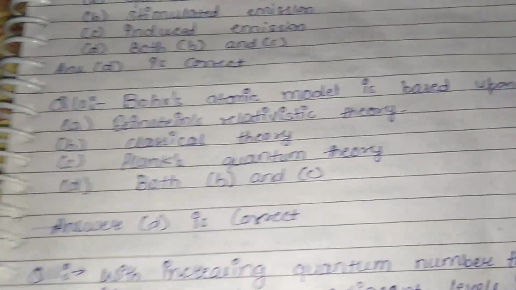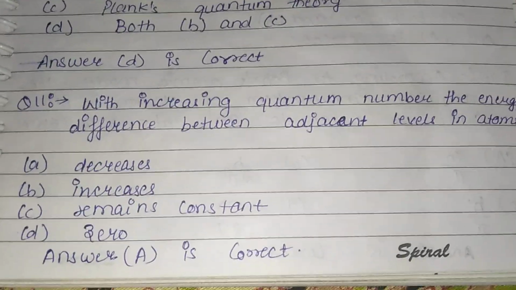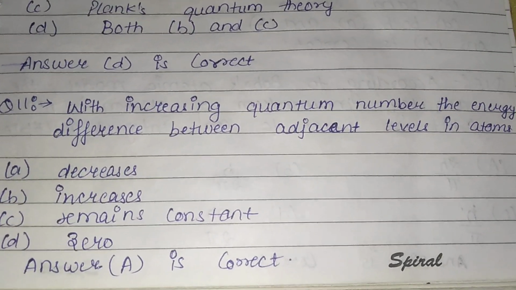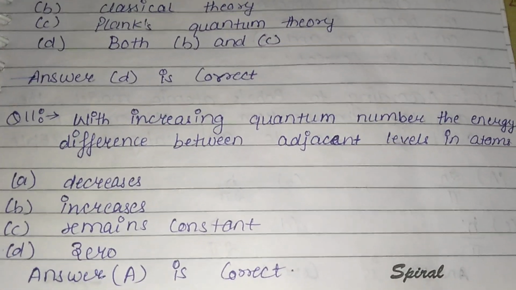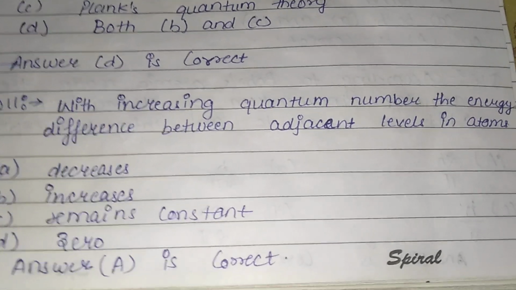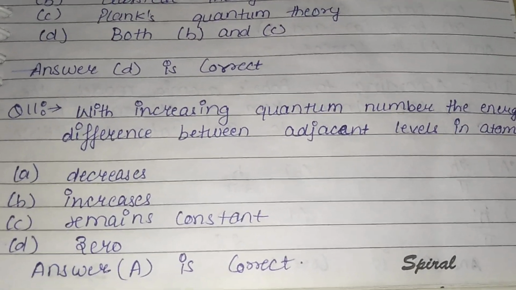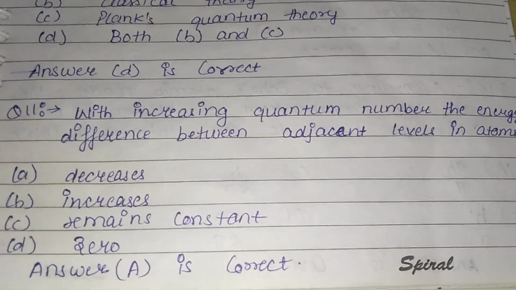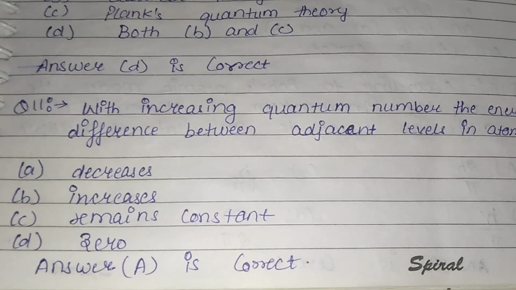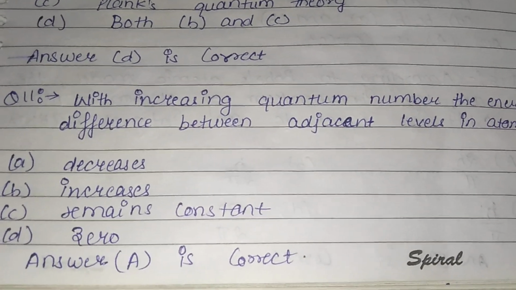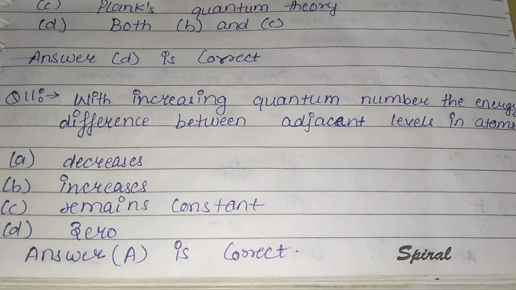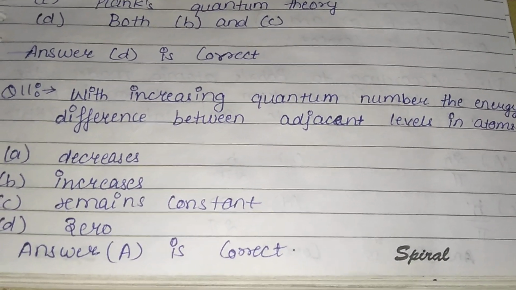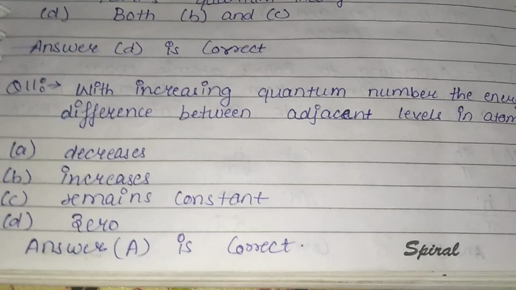Question 11th is, with increasing quantum number, the energy difference between adjacent levels in atoms, means if we increase the quantum number, what effect will the energy difference have? Decreases, increases, remains constant or 0. So answer A is correct. By increasing quantum number, the energy difference between adjacent levels decreases.